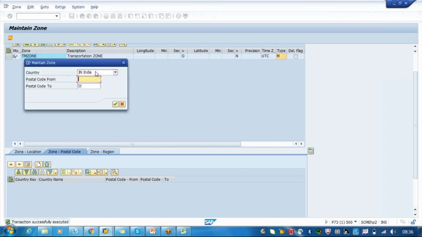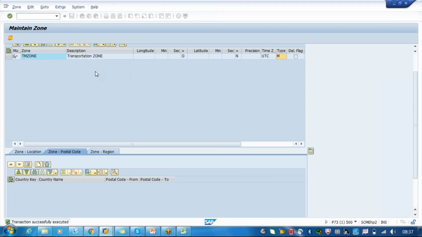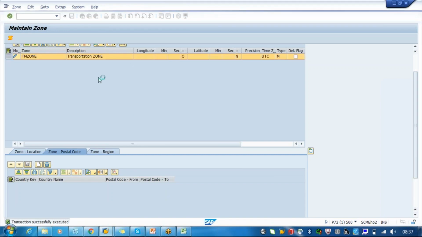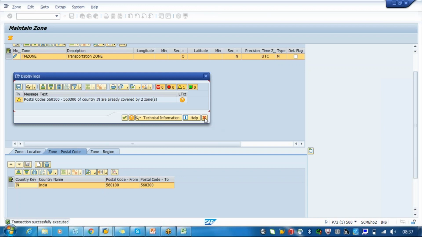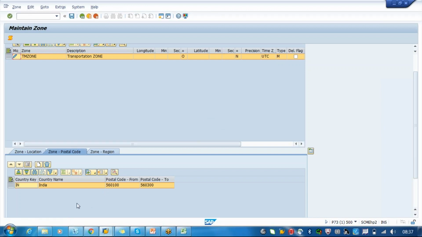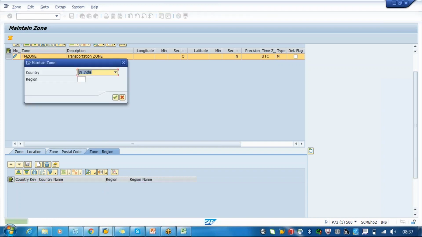Okay, from which postal code, which is 560100, say 560300. So all the locations which have this master data will be falling under this zone. In case you want to add based on the regions, you can just come here. Region is, let's say AP. Okay.